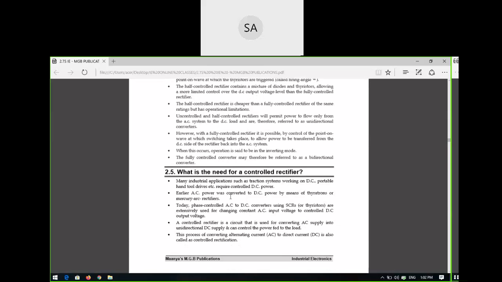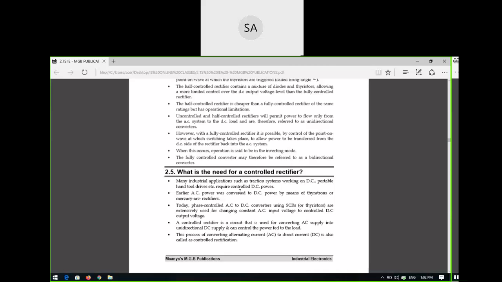Okay, so now what is the need for a controlled rectifier? You have already seen the diode as a rectifier, but here you are adding one term, you can call it a controlled rectifier. Why is it a controlled rectifier? Because it has a gate terminal. By using that gate terminal you can control the rectification process also. So what is the meaning of rectification? AC to pulsating DC. You are converting an AC voltage to a pulsating DC, that means variable DC. How can you also control that variable DC?